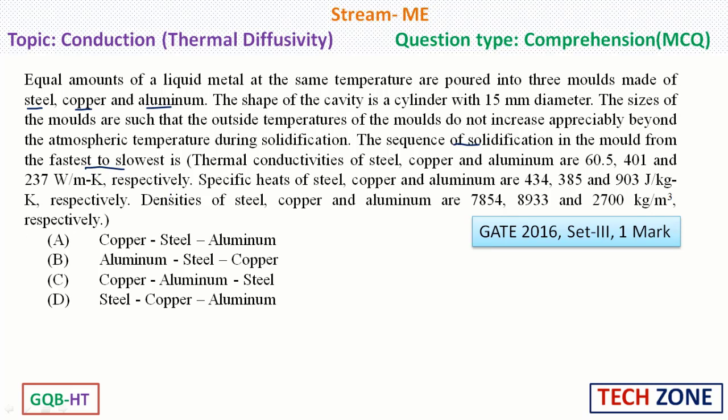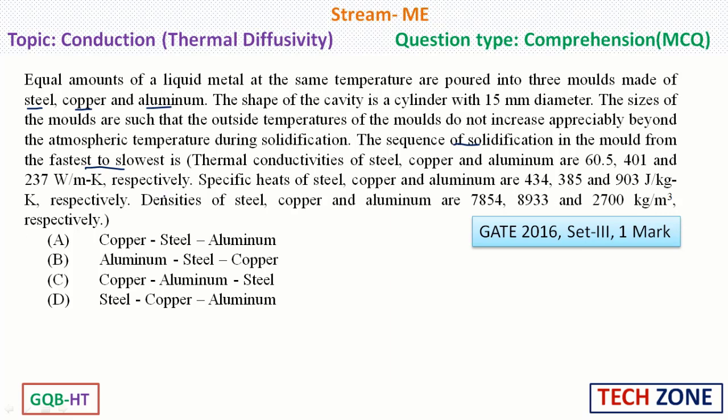See, this particular sequence of solidification depends upon one particular property, that is nothing but the thermal diffusivity of that material. So, we need to calculate the thermal diffusivity of steel, copper as well as aluminum and see which one is greater.